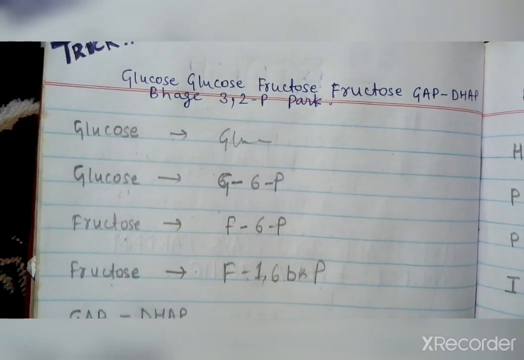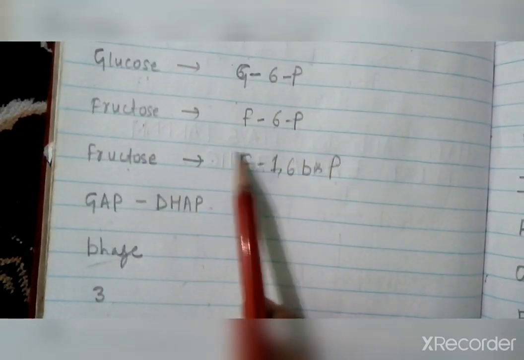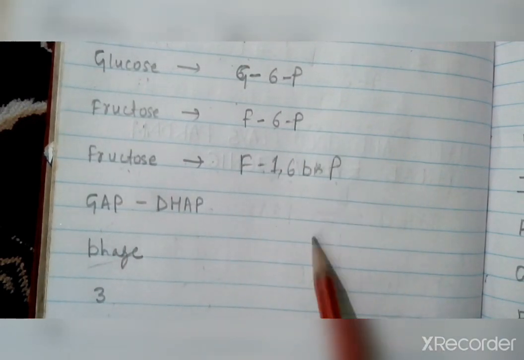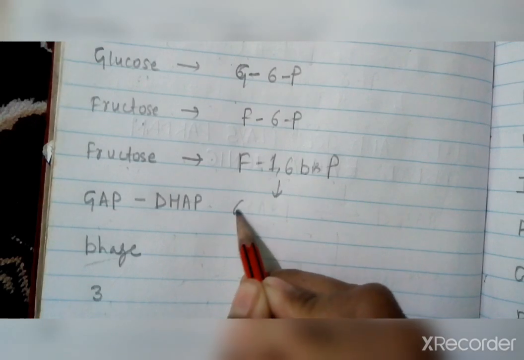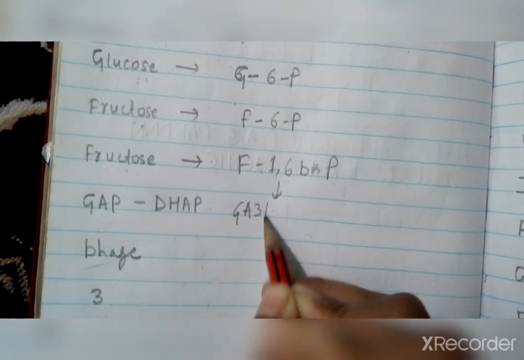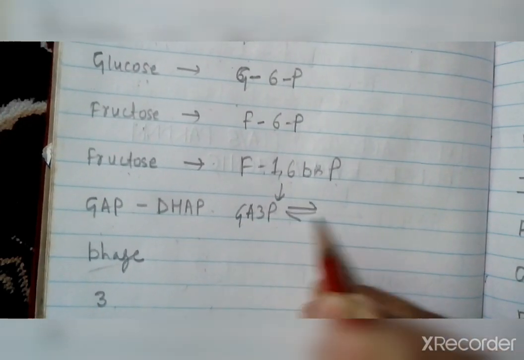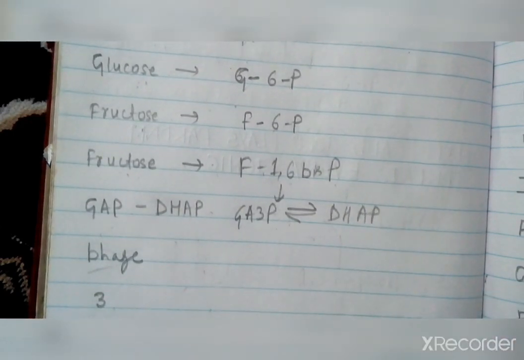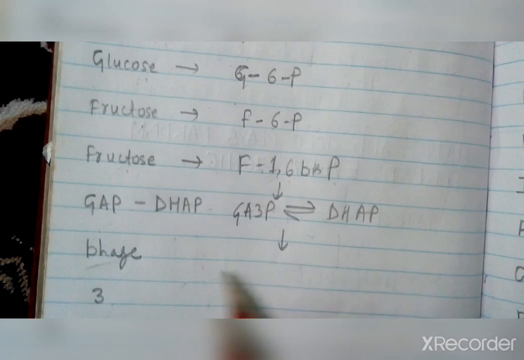Fructose 1,6-bisphosphate. Now fructose 1,6-bisphosphate is unstable and that leads to the formation of GAP. This means there is an equilibrium between glyceraldehyde 3-phosphate, GAP मतलब, and dihydroxyacetone phosphate, DHAP मतलब. Now bhage. So that means there is a bhage.